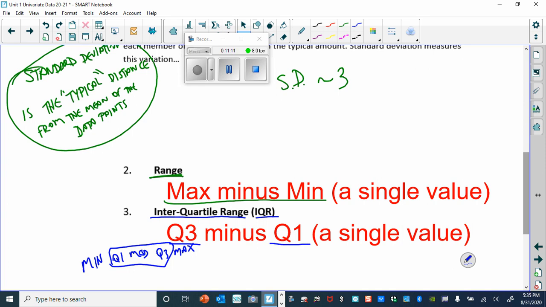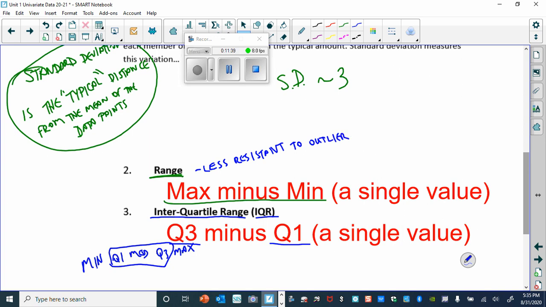And so we talked about outliers and being resistant to outliers. The range is less resistant to outliers. If we had an outlier, if someone walks in and they have 100 wings, wow, that range is going to be about 80.